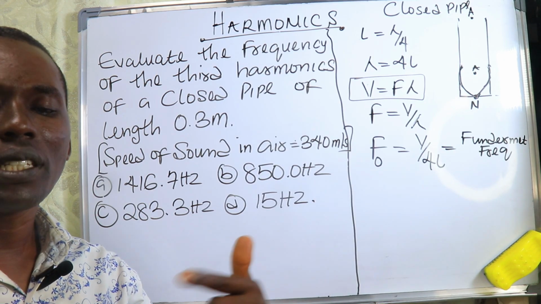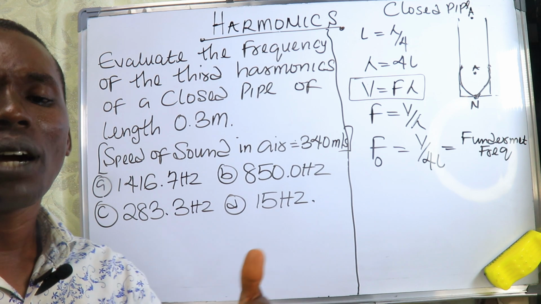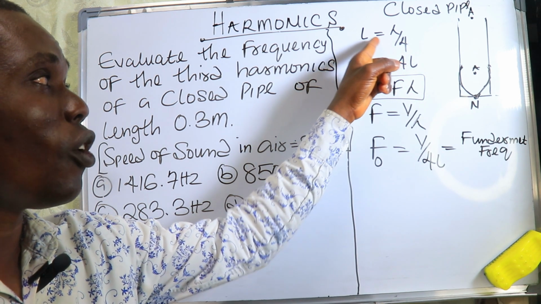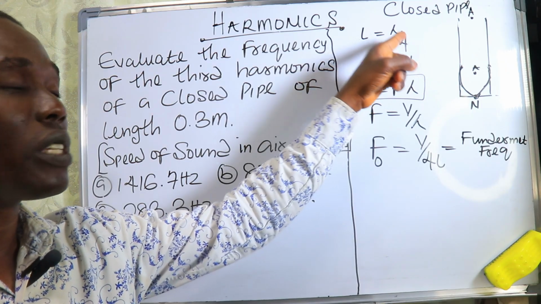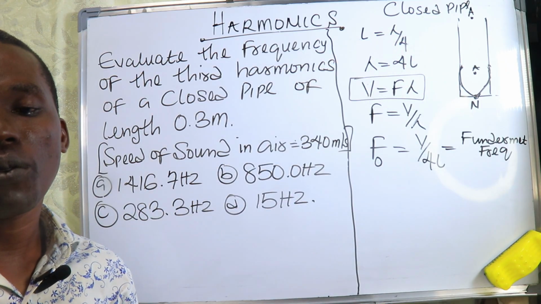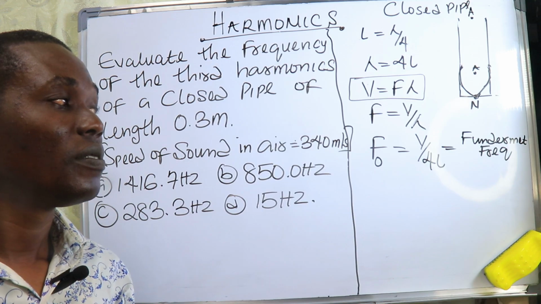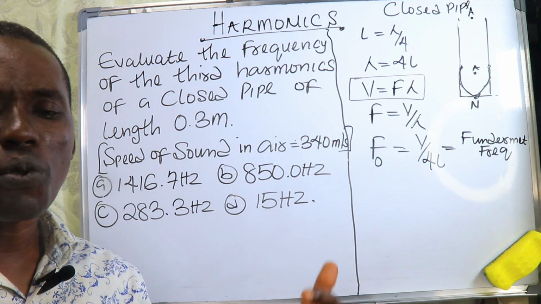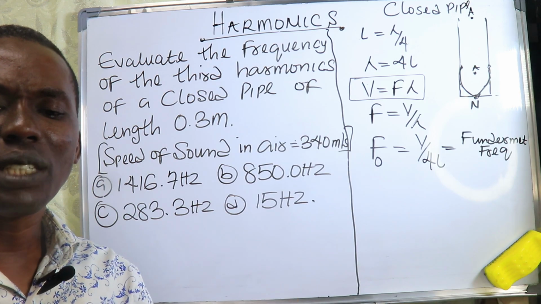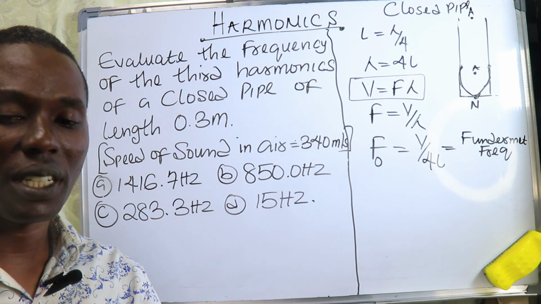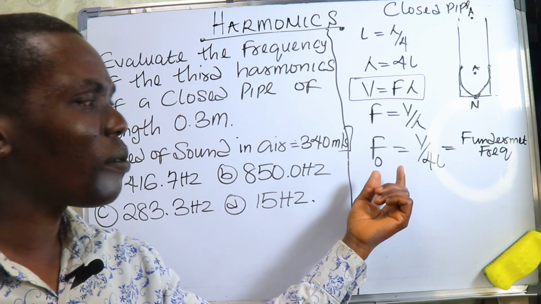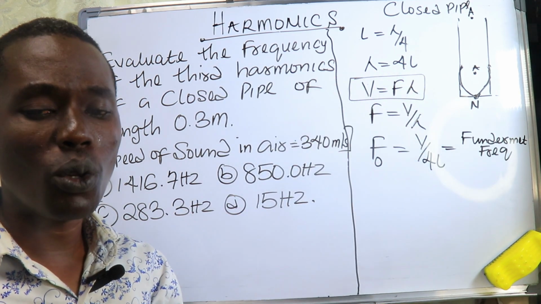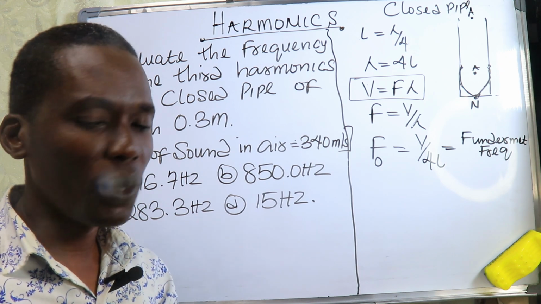Now the fundamental frequency, na which time e dey happen? E dey always happen when the length dey equal to lambda divided by 4. I know say you dey understand this. So if you get that one, you go know say other ones go dey very easy. Now if this one na the fundamental frequency, that means na the first frequency wey we dey get inside a closed pipe. So wetin go be the next frequency?